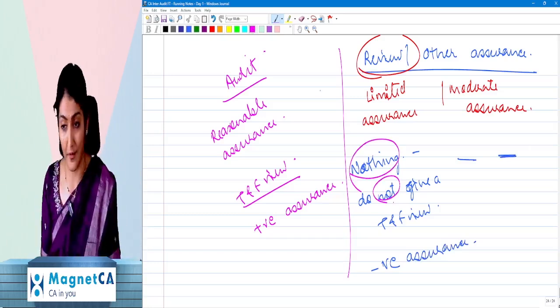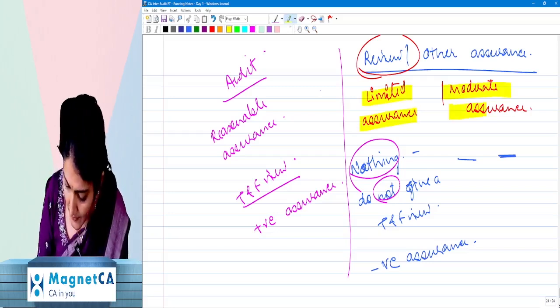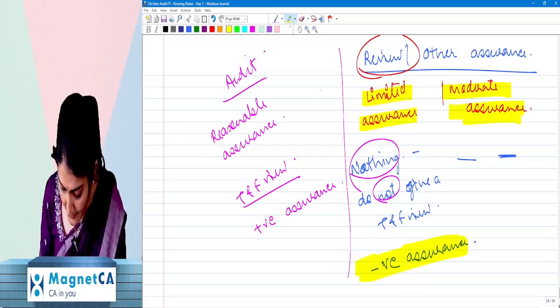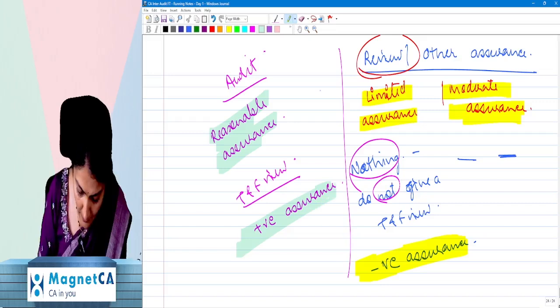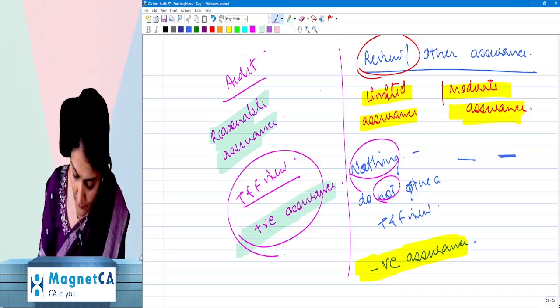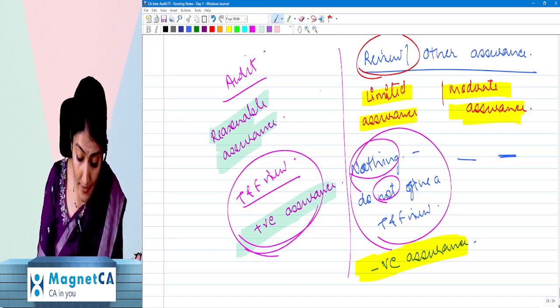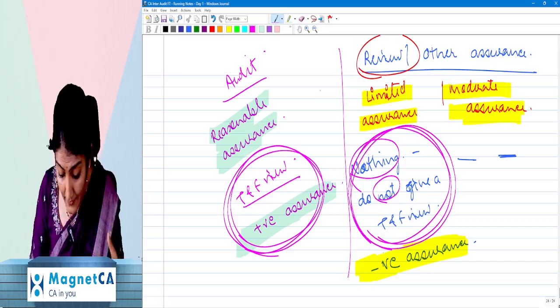That means they are true and fair. But what is that? Negative assurance, limited assurance, moderate assurance has to be given as a negative assurance, whereas reasonable assurance can be given like a positive assurance. So you'll say, ma'am, here also you're saying true and fair, here also true and fair. But here I'm saying true and fair in a positive way, whereas here I'm saying true and fair in a negative way.